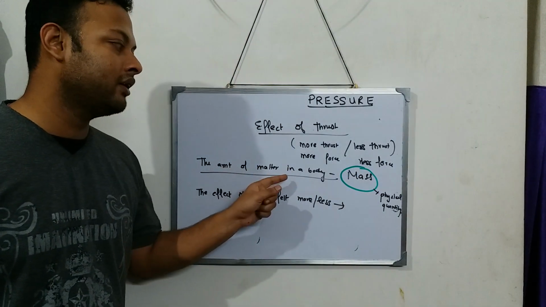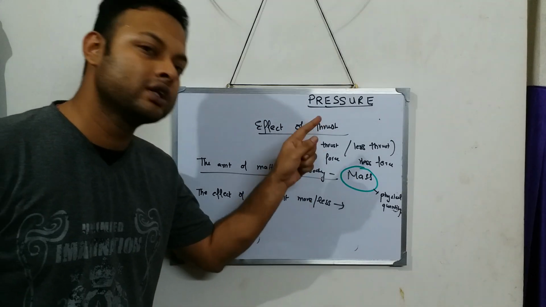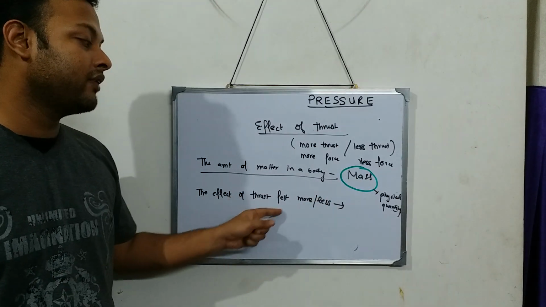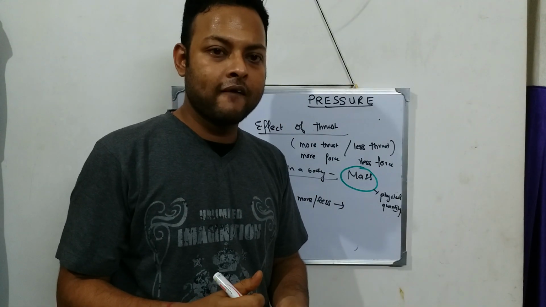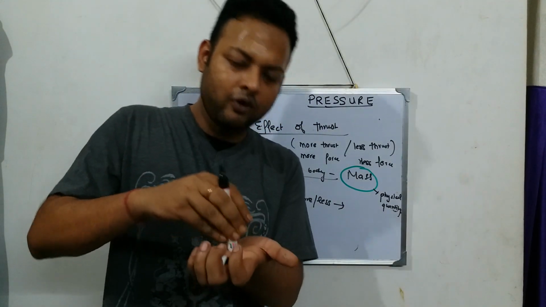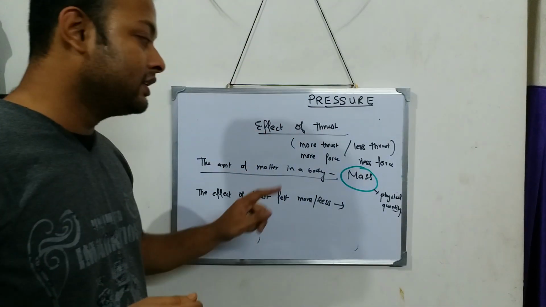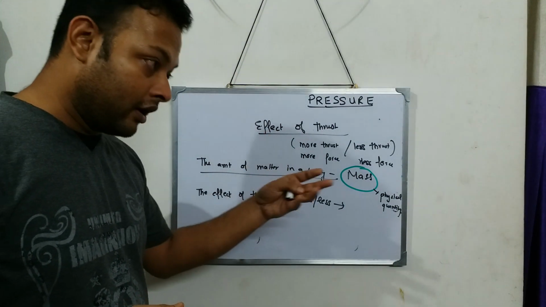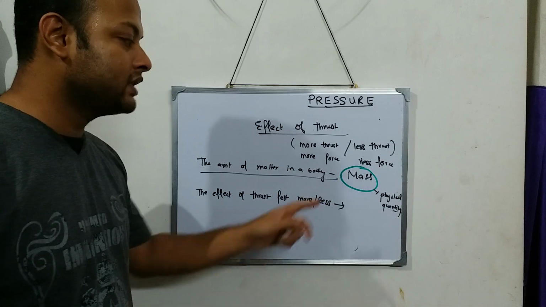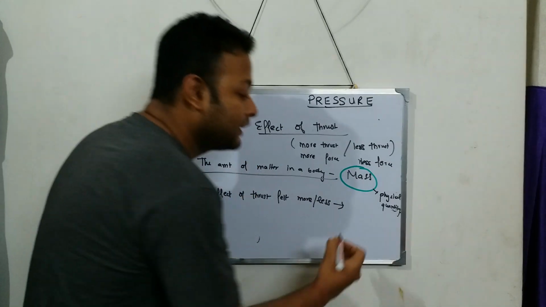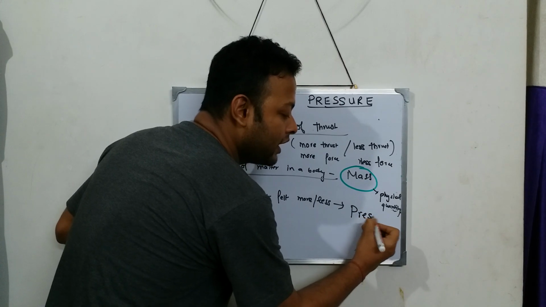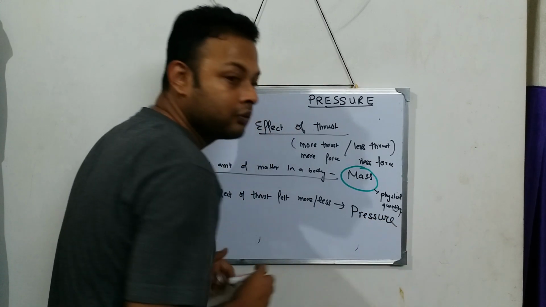Similarly, the amount of matter in a body is defined by a physical quantity known as mass. The amount of thrust or force felt by a body, whether it is applying more force or less force, is understood by a physical term, and that physical term is called pressure, which we will study.